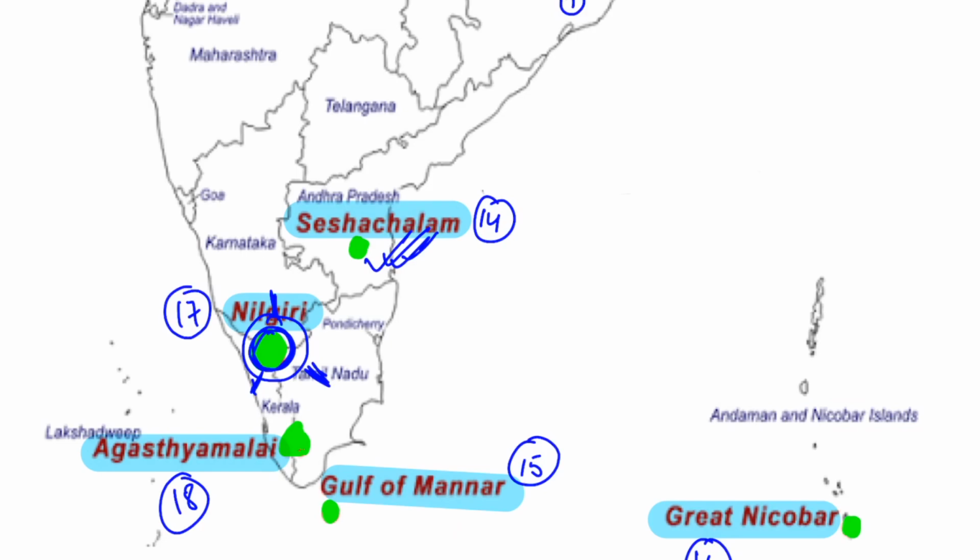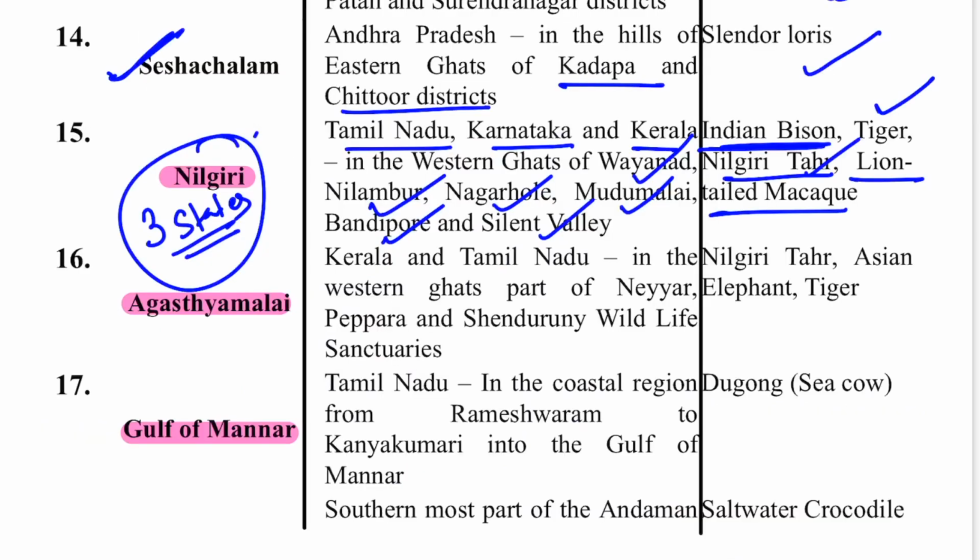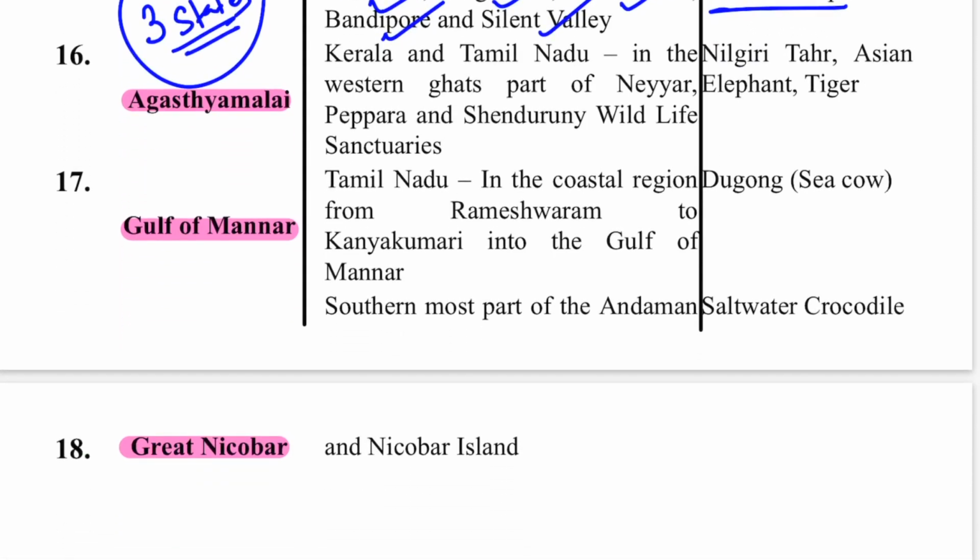And south of Nilgiris in the Western Ghats is your Agasthyamalai Biosphere Reserve. Here you can see this one is the Agasthyamalai. We'll read from here. So Agasthyamalai Biosphere Reserve, you have Peppara and Shendurney wildlife sanctuaries in it. Important animals are again Nilgiri Tahr, Asian elephant and tiger. Because of the proximity of the Nilgiri region, there are the same animal species there.